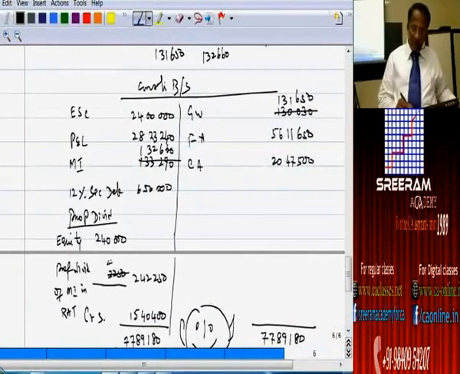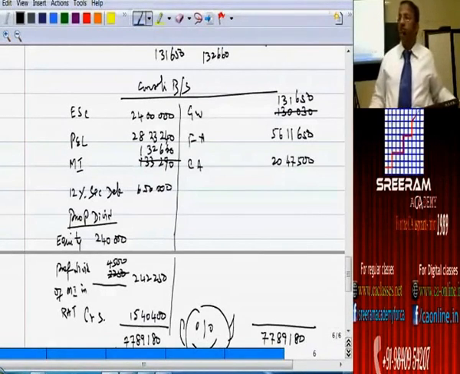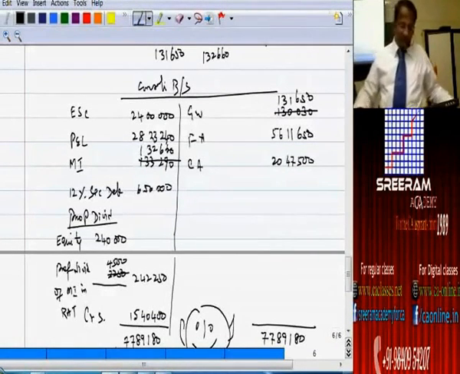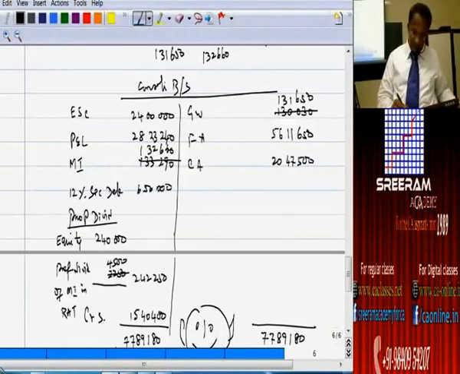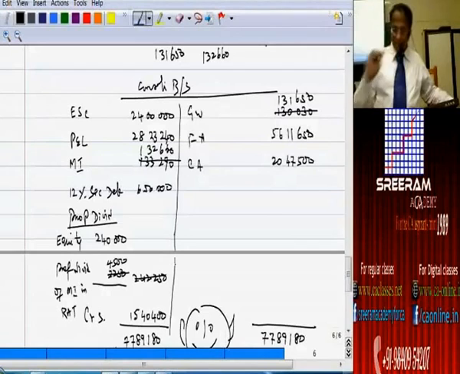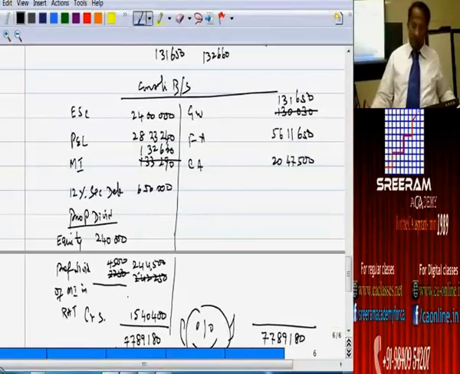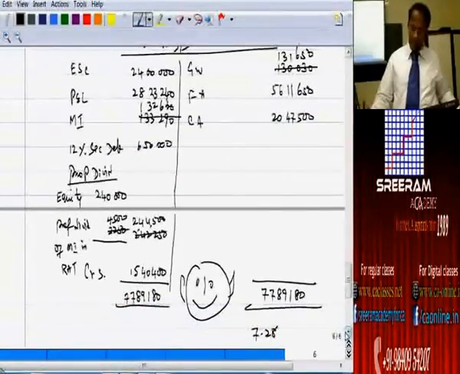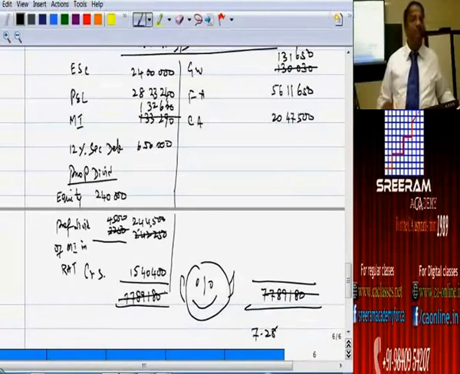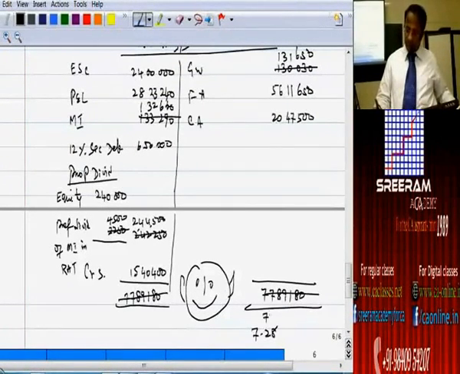Here it will be 4,500. Why? 2 years arrears. Correct? It will not be the same. 90